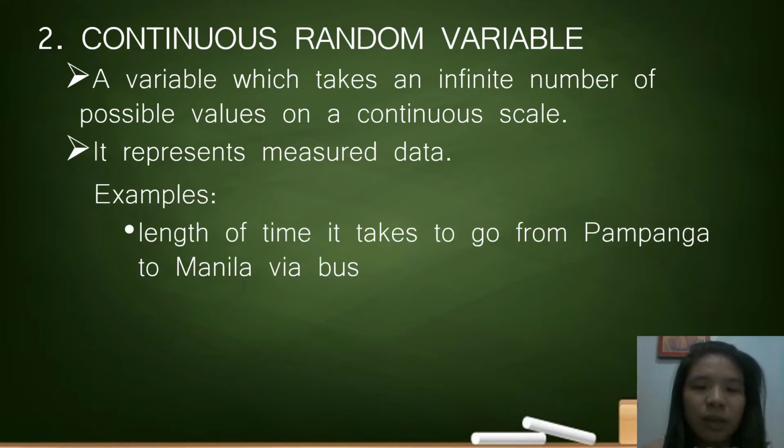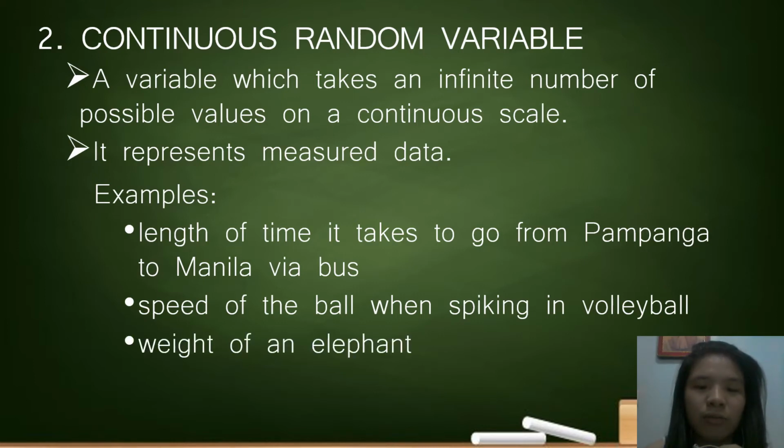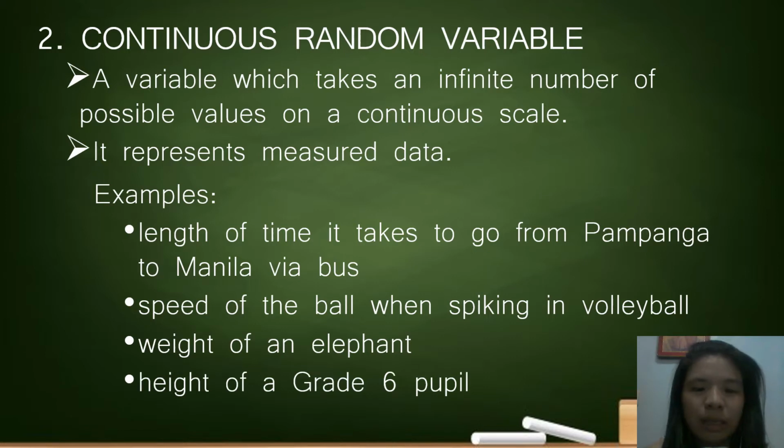First one is the length of time it takes to go from Pampanga to Manila via bus. Second one is the speed of ball when spiking in volleyball. Third one is the weight of an elephant. Lastly, the height of a grade 6 pupil. So as you notice, the length, speed, weight, and height are all measurable. Therefore, all these examples are under continuous random variable.